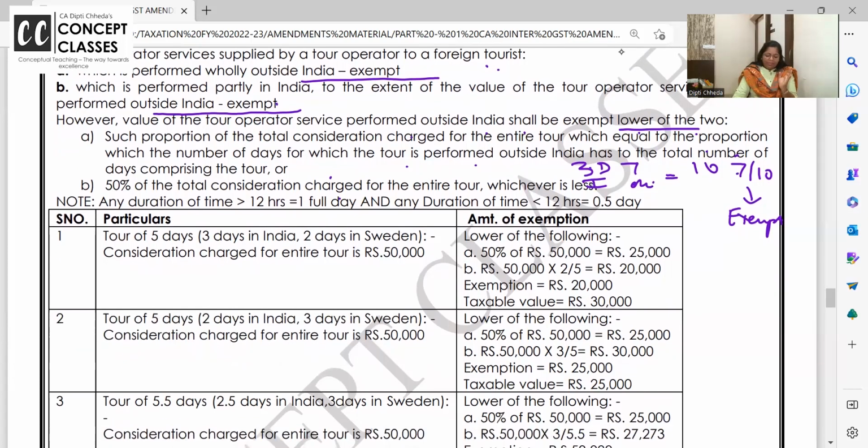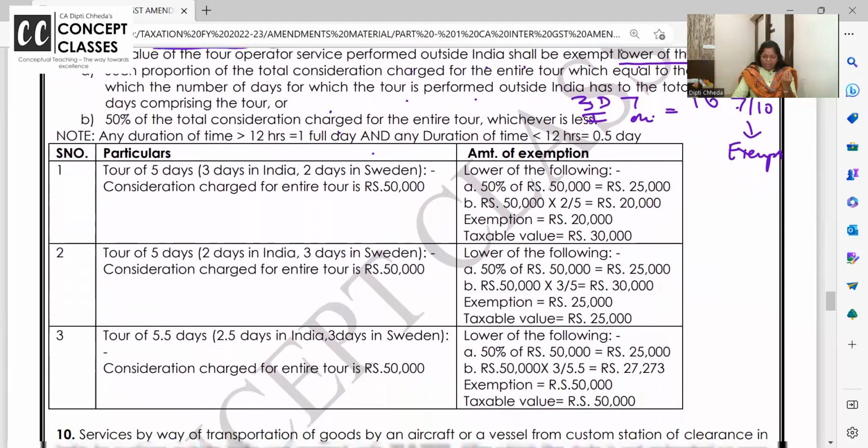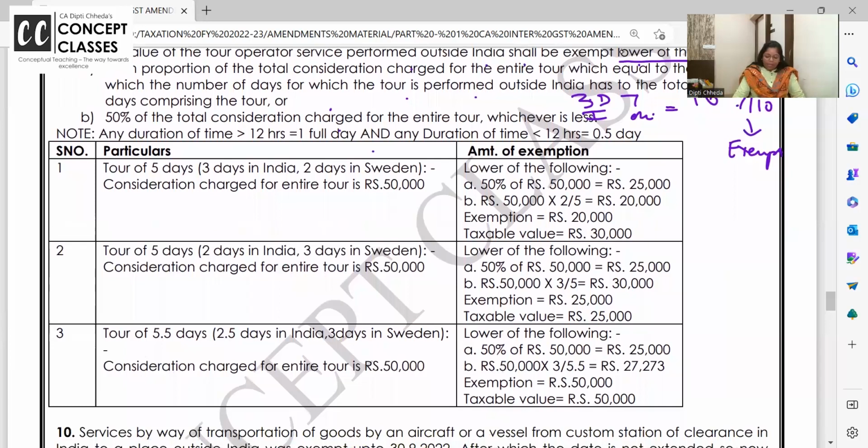So for that, one more point they have given, any duration of time more than 12 hours is a full day and below 12 hours is 0.5 day. 3 hours, 4 hours, that will all be like 0.5 days. Okay. So, tour of 5 days. Suppose this tour is of 5 days, 3 days in India, 2 days in Sweden. And the consideration charged is 50,000.